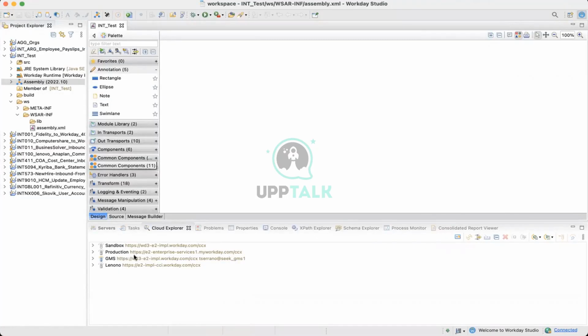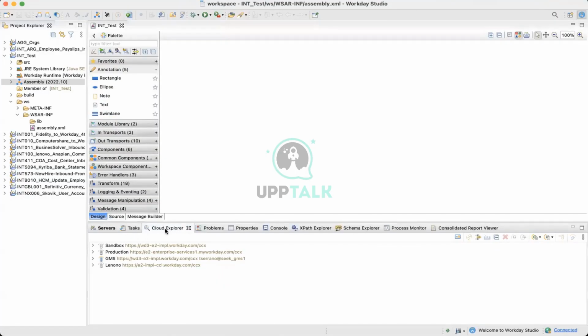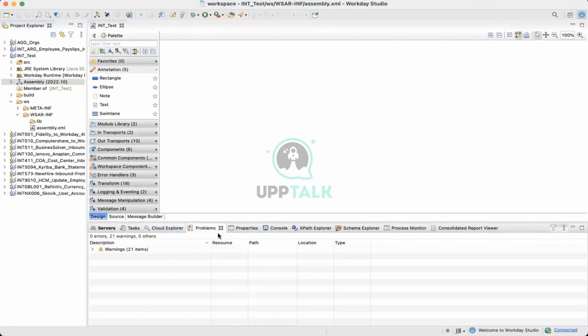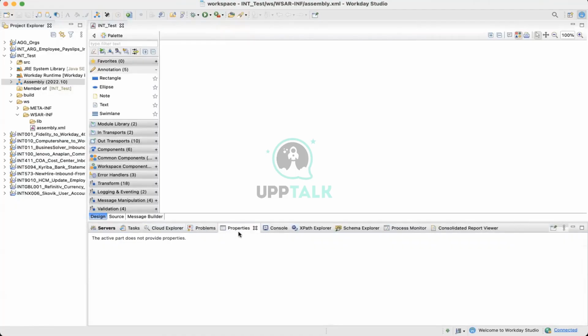Yesterday what we covered, we just saw the different tabs that we have. Project Explorer. Then if you click on the assembly, that's the main area where you connect your components, and all that. Palette is the place where you have different components. Cloud Explorer is the one you use to connect to the cloud. Then you have the Problems tab. It will tell you about any errors or warnings. Properties is something, whenever you open a component and click on that, it comes to the Properties tab. That's where you do the configuration.